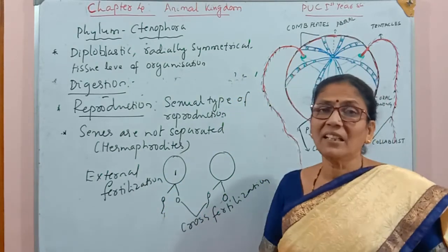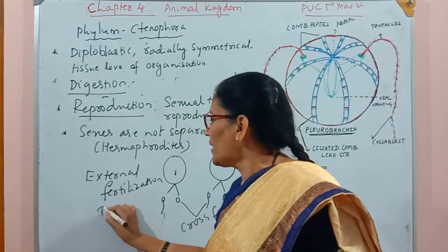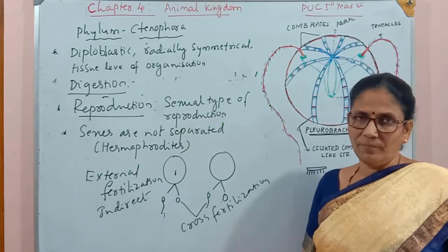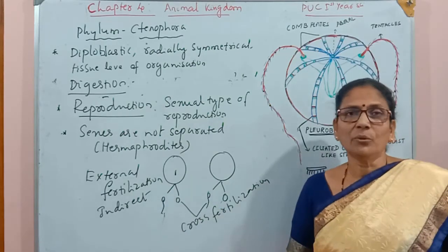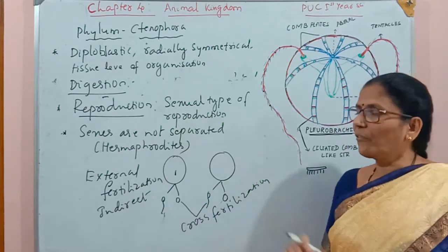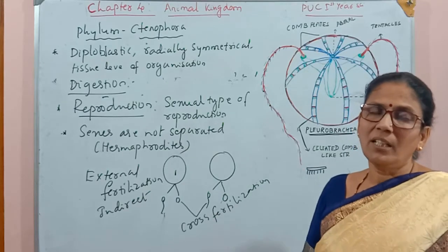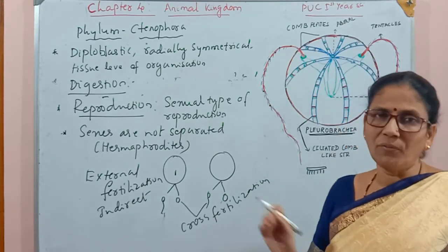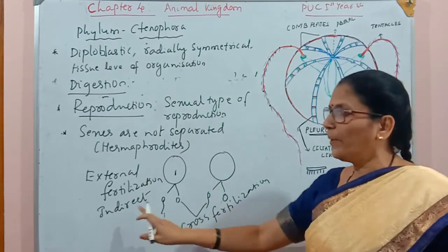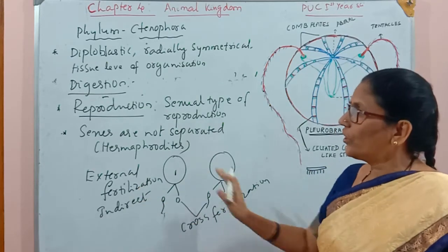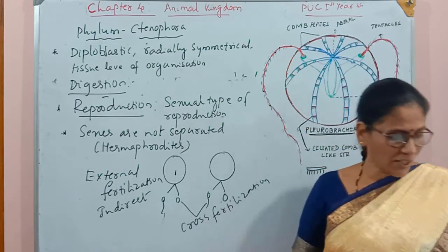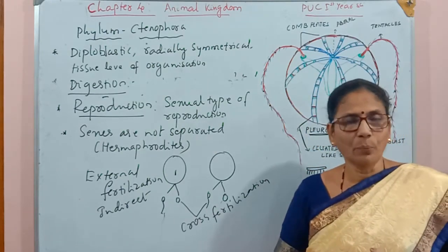And their development is indirect, because there is a larval stage. Before they get into the adult stage, they have to go through the larval stage. The larva of Ctenophora has a special name, the cydippid. This larval stage is there during their development, hence the development is said to be indirect. So this is about the phylum Ctenophora. These are the general characters of the group Ctenophora.